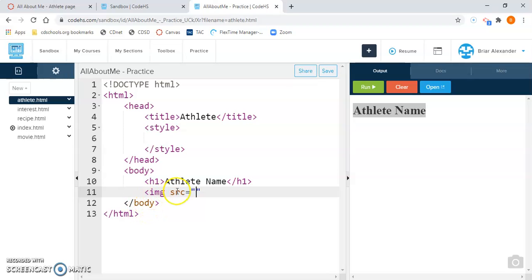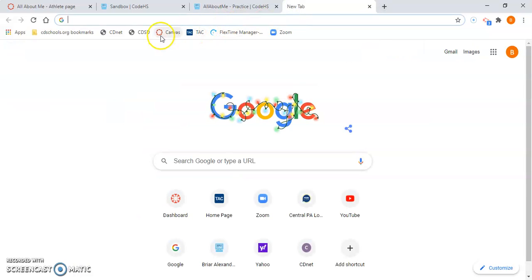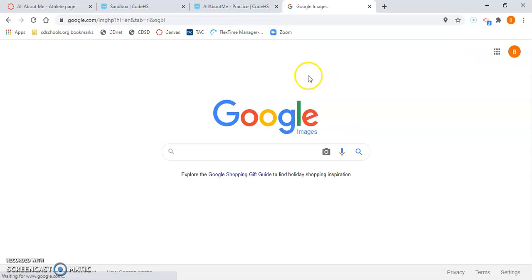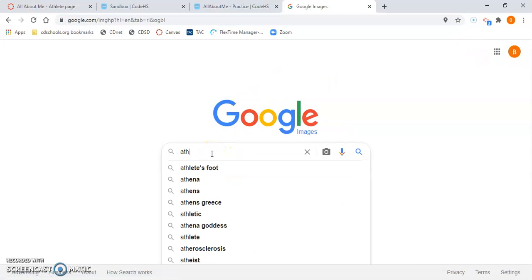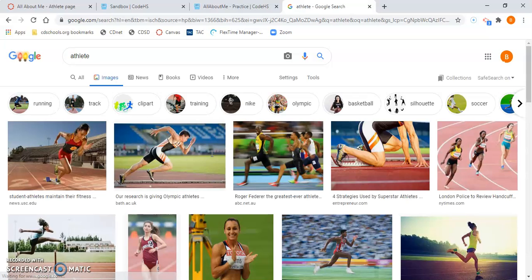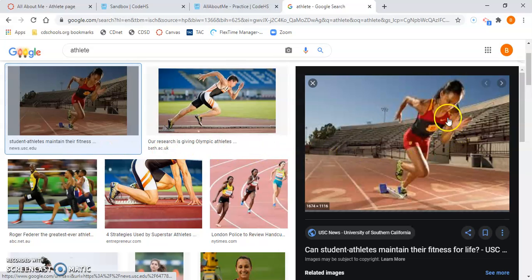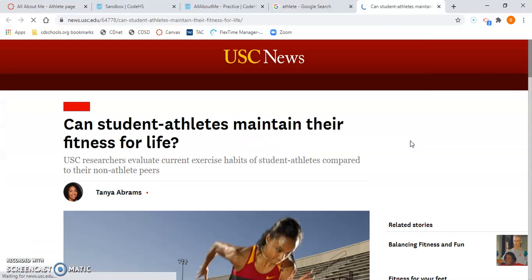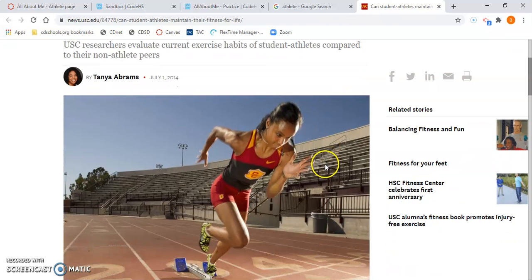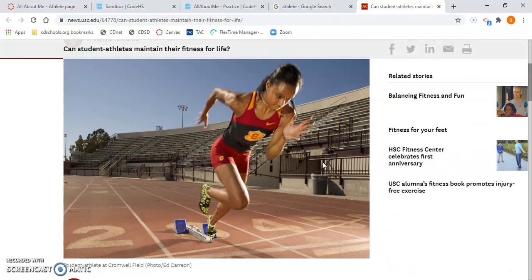Then we need to go out and open a new tab. In this new tab, we're going to do a Google image search. Here, I'm just going to search for athlete. Lots of athletes here. So maybe I would choose this photo right here, the first search result. I would click it, and then I would click it again. Now, you would obviously want to do this with the individual athlete that you chose. You would want to search for LeBron James, Michael Phelps, or Simone Biles, and get a photo of them.